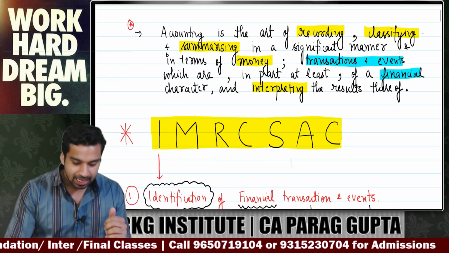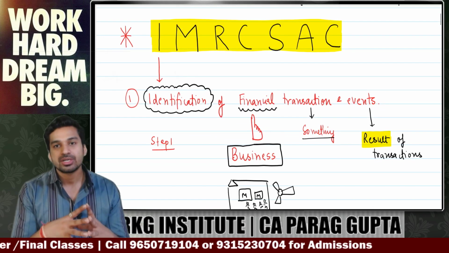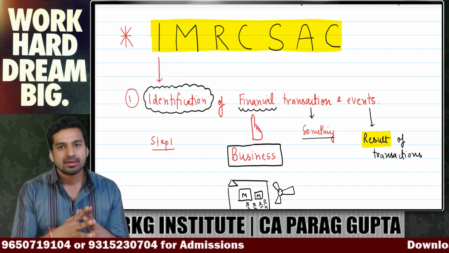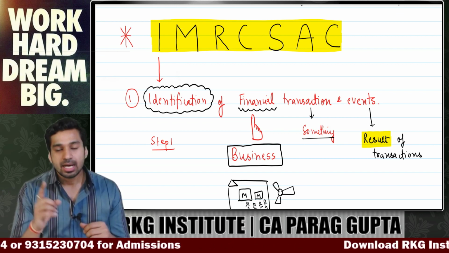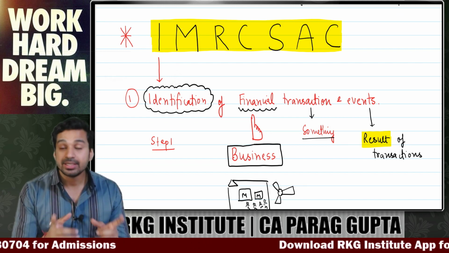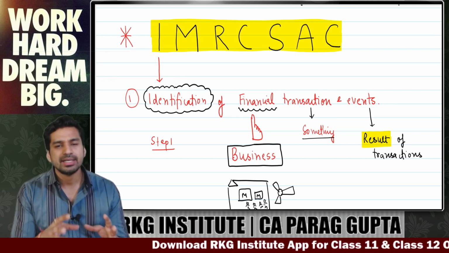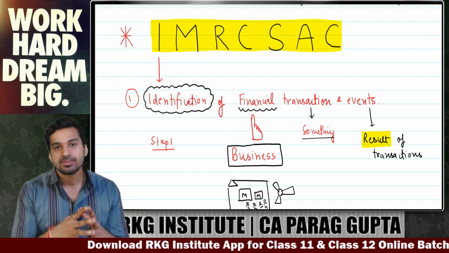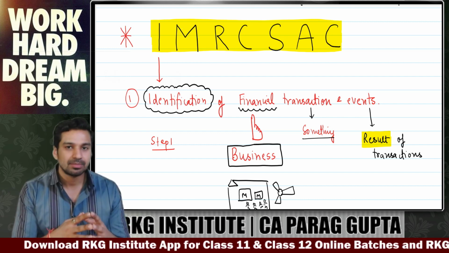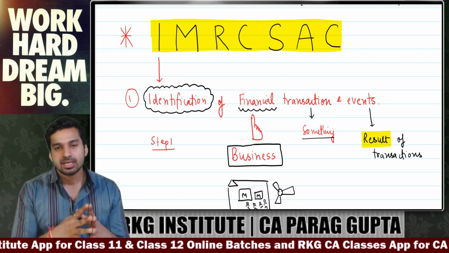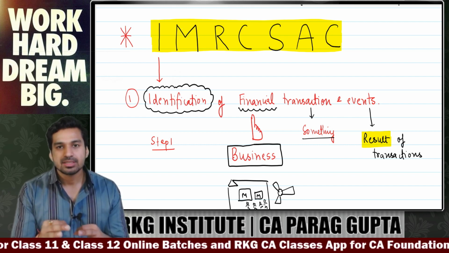I means identification of financial transactions and events. Basically, when we start accounting, our first step is to identify whether the given transaction or event is of business or not. Let me take an example. Suppose I have a business and I have done some transactions.